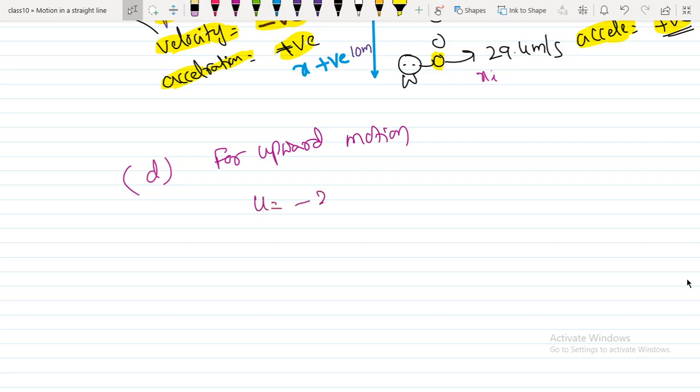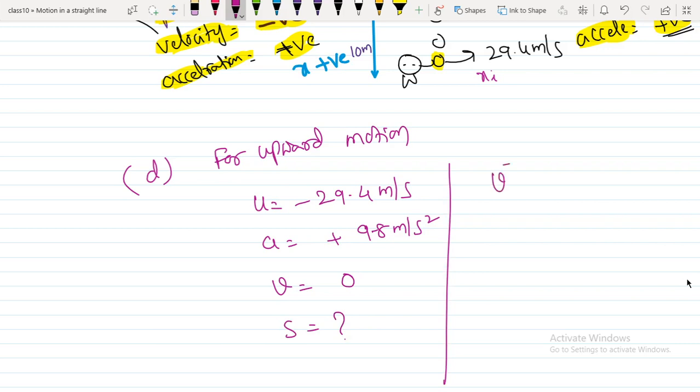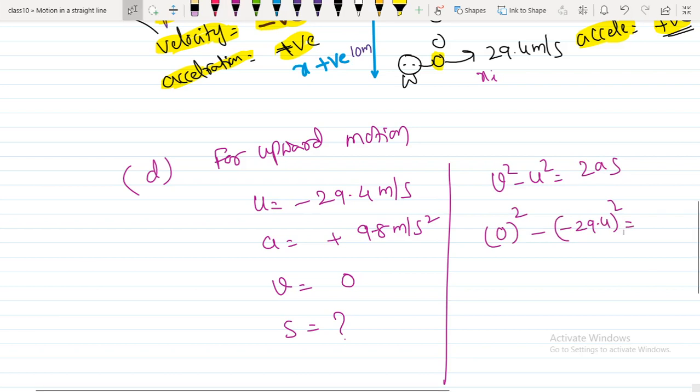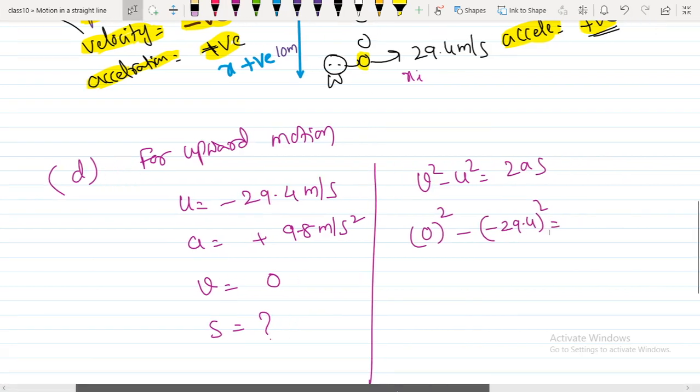The initial velocity u is given as minus 29.4 meters per second, and the acceleration due to gravity, for upward motion, is positive, so here it is plus 9.8 meters per second squared. The final velocity at the highest point goes to 0. Height means I need to find s, the displacement. Use the third equation of motion, v squared minus u squared equals 2as: 0 squared minus (minus 29.4) squared equals 2 times 9.8 times s.